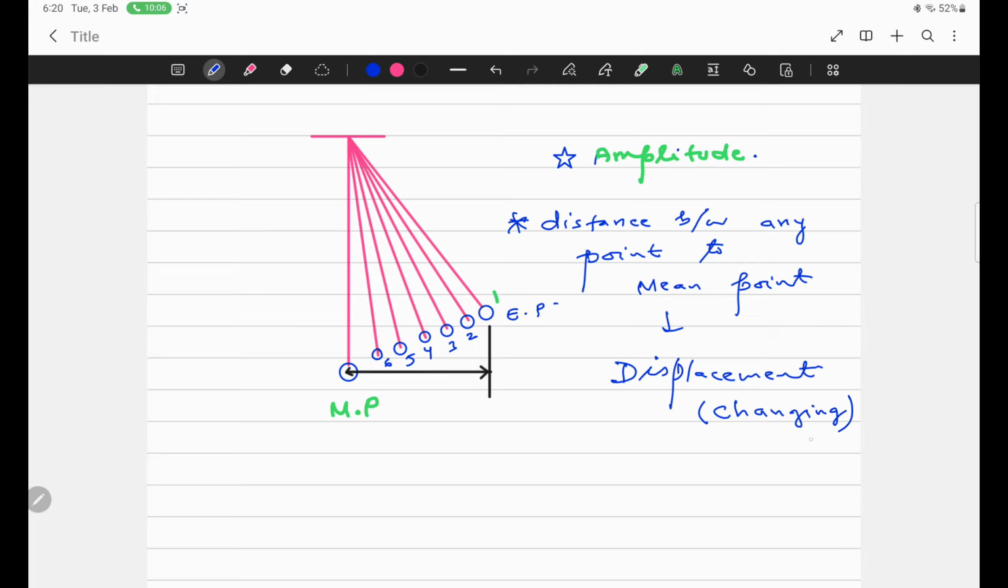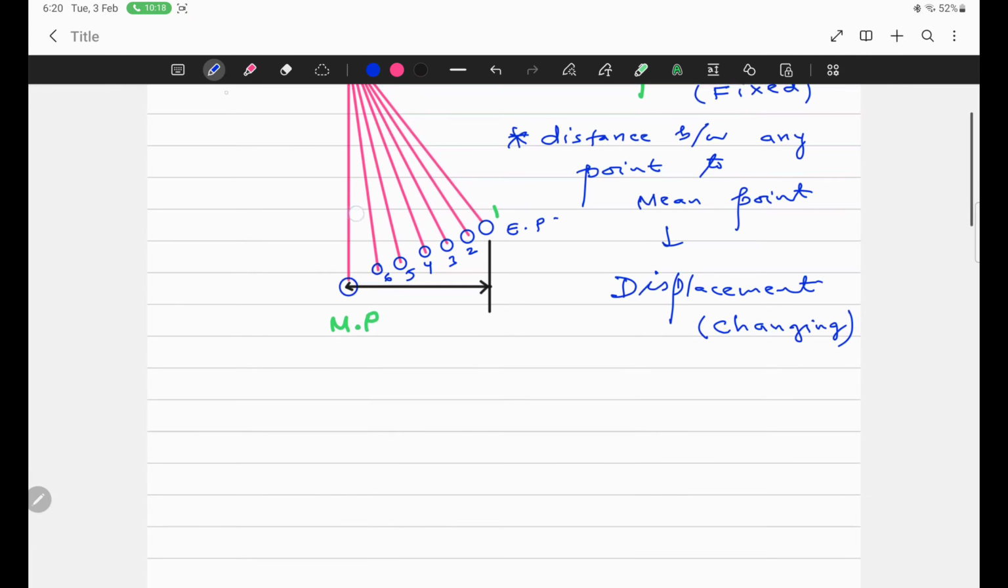Displacement is a quantity which keeps on changing, whereas amplitude is a fixed quantity, because amplitude is the maximum displacement. If an object is at the mean position, its displacement is zero. So when displacement is zero, the object is at the mean position.